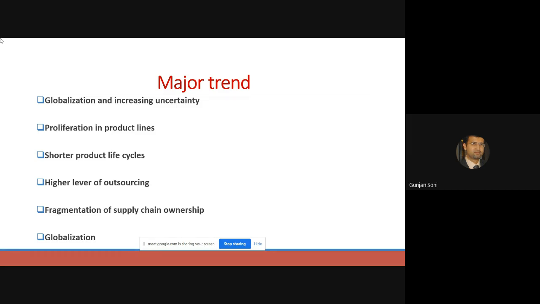And who's the competitor of PepsiCo? Any idea? Who is the competitor of PepsiCo? No idea. Who is the competitor of Pepsi? Coke.